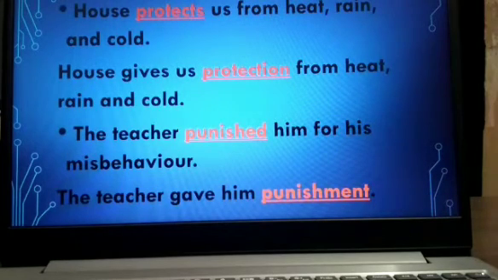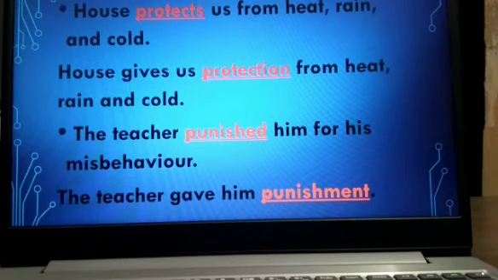Now see the next example. House protects us from heat, rain and cold. Now in this example, protects is a verb, and from this verb we have formed an abstract noun, that is protection. So the sentence is, house gives us protection from heat, rain and cold.